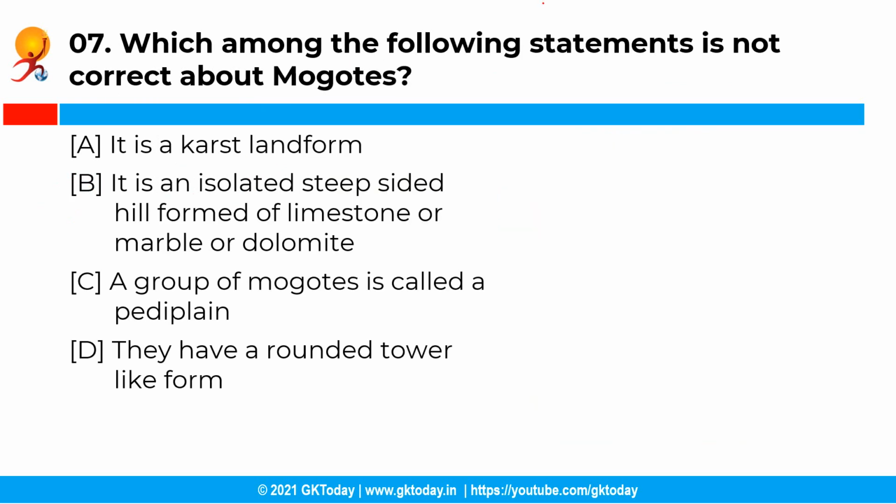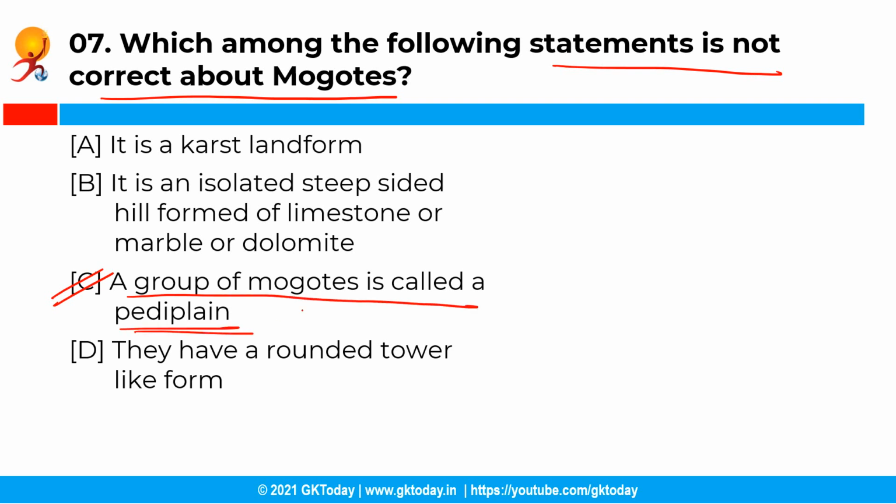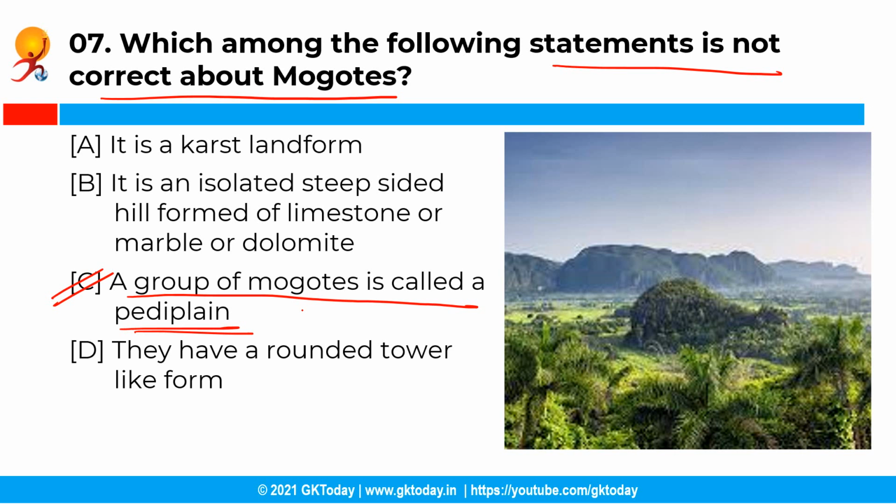Now the next question is, which among the following statements is not correct about mogotes? So you have the following options and the correct answer is option C, that is a group of mogotes is called a pediplane. See, a mogote is an isolated steep-sided residual hill which is composed of either limestone, dolomite or marble, and they have a rounded, tower-like form, and a group of mogotes along a ridge are called pepinoes.